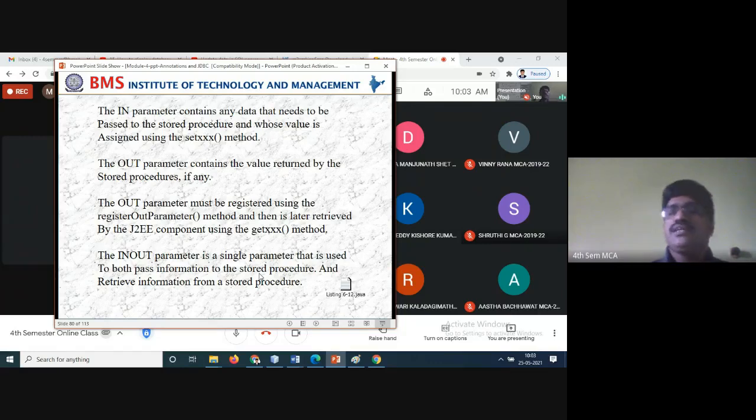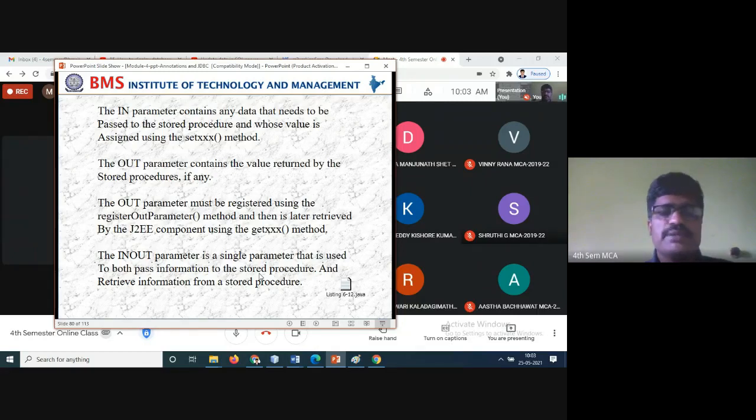So in is taking the inputs, and out is like system.out. The out parameter must be registered using the registerOutParameter method. Then we can use late binding, later retrieved by the J2EE component using the getX methods. That is how it works inside.